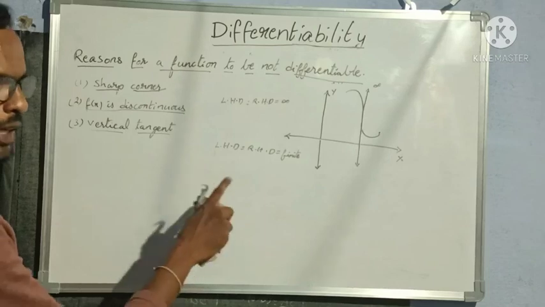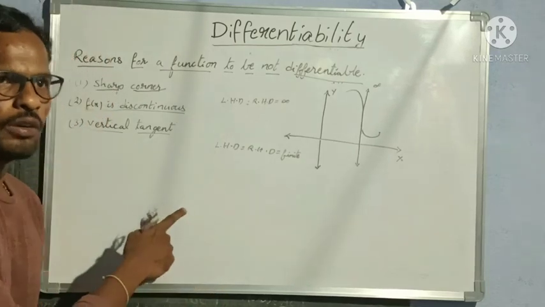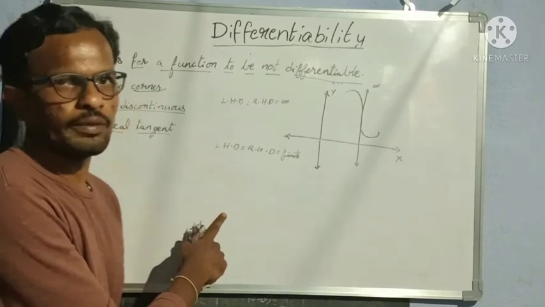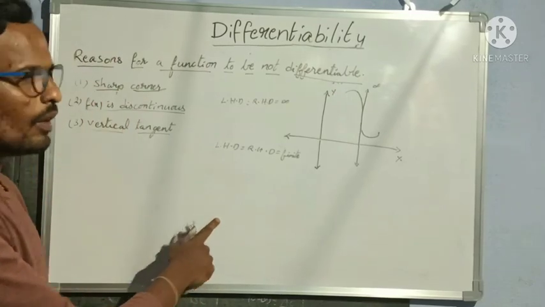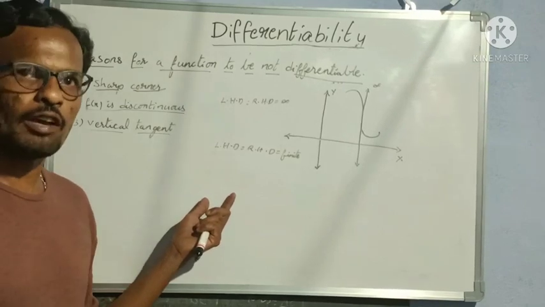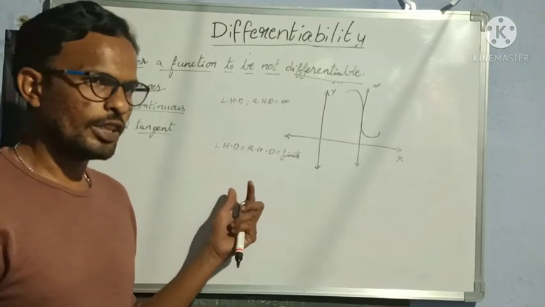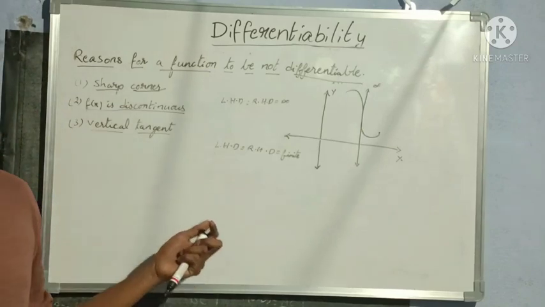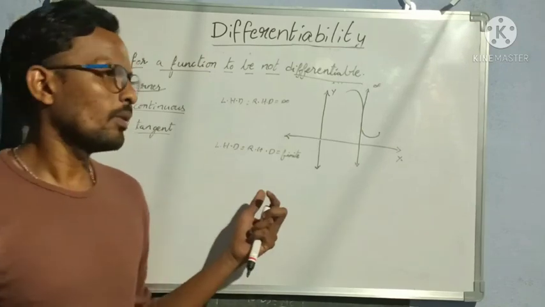Okay? I hope now it is clear to everybody about how to find out differentiability of a curve or a graph, right? So this is the brief explanation about finding the differentiability of a function, that is finding the slope of a tangent to a curve. Okay? So I am wrapping with this topic.